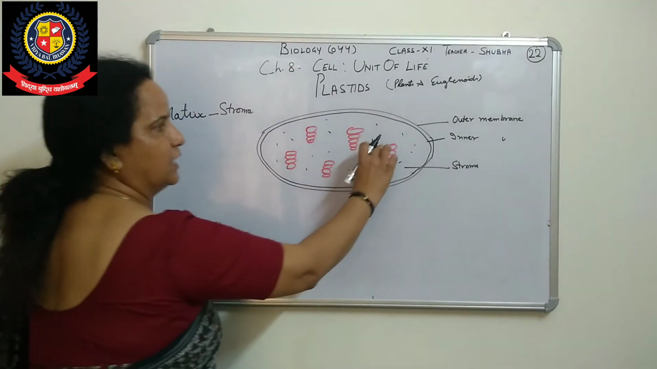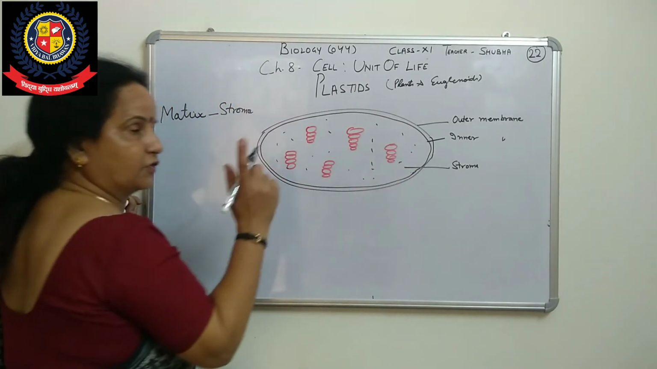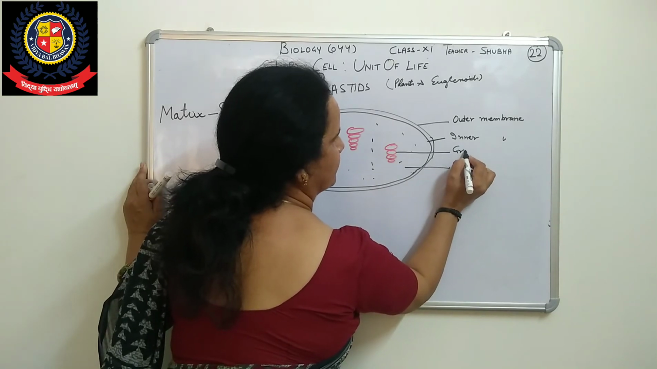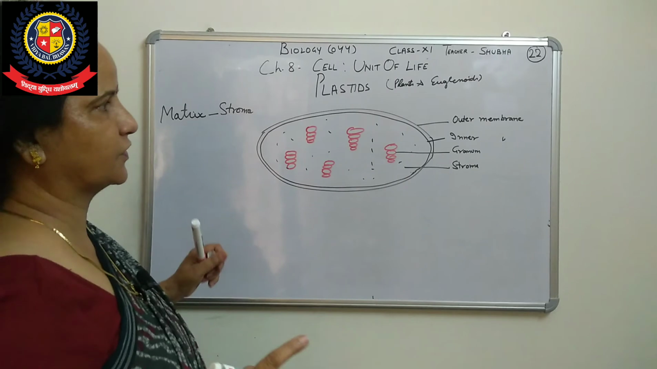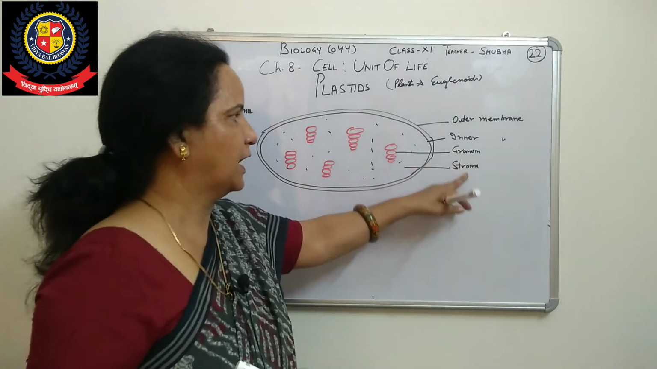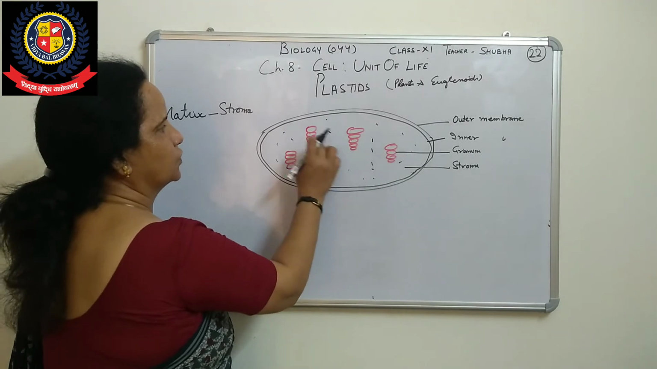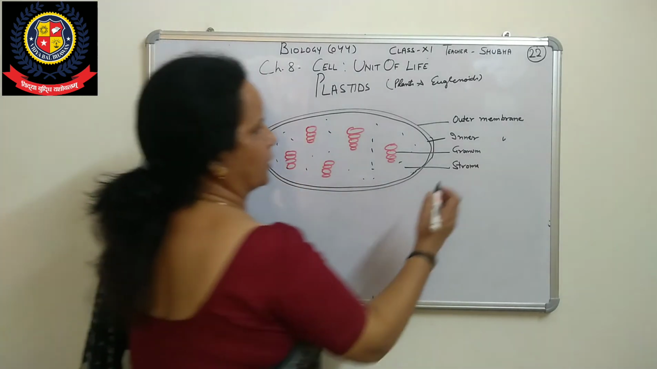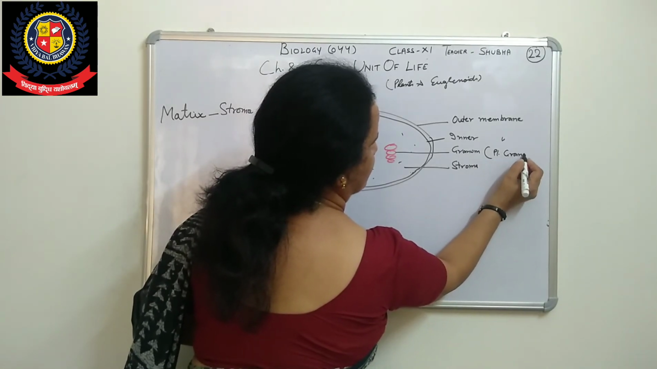Okay, now this heap of coins which I am telling about is called a granum. Two main structures are there: one is granum, the other is stroma. The number of these I have drawn here, 1, 2, 3, 4, 5, that is called grana. When we talk about the pillar form, then the pillar form is grana.